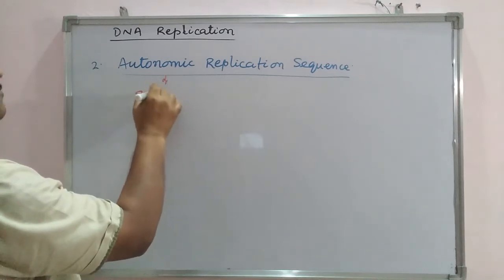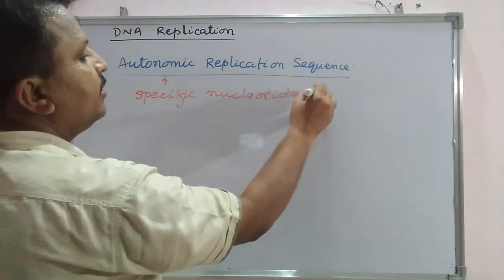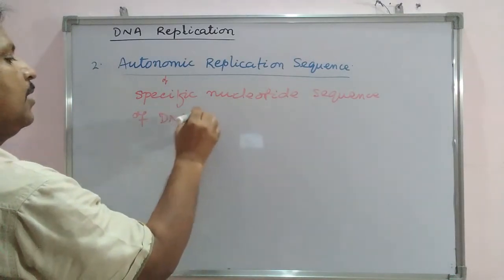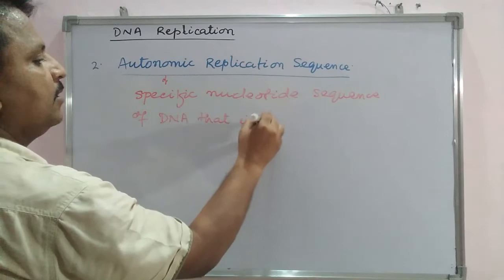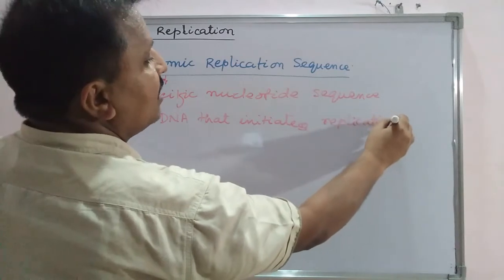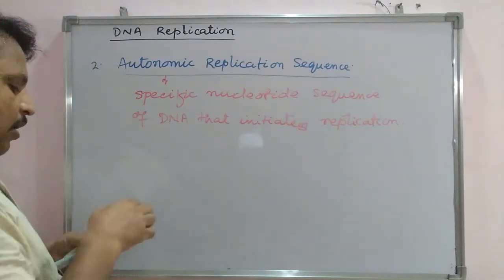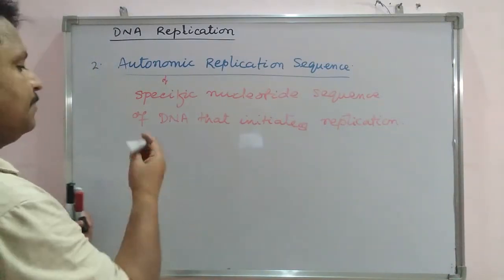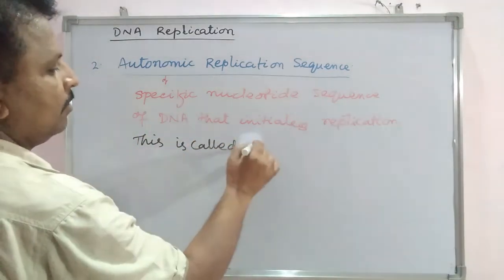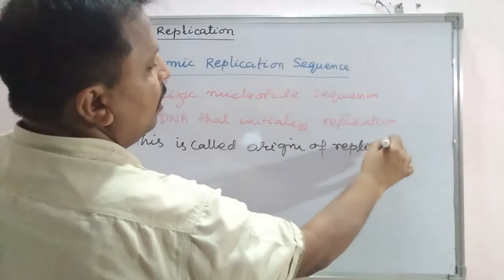So it is a specific nucleotide sequence of DNA that initiates replication. This specific nucleotide sequence is also termed the origin of replication site, called the origin of replication, or ORI.